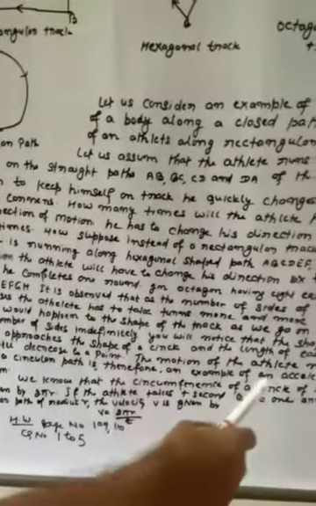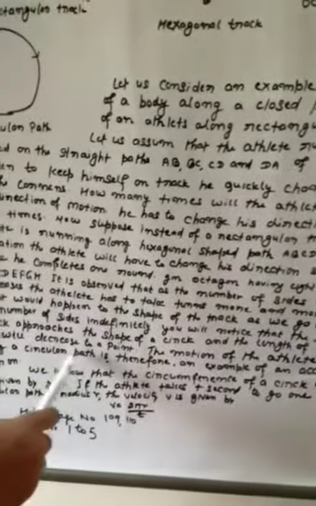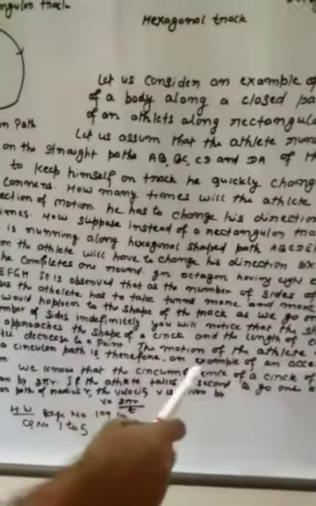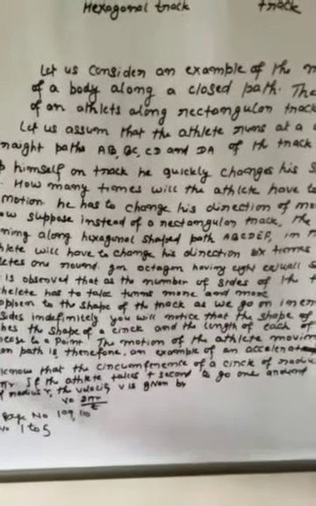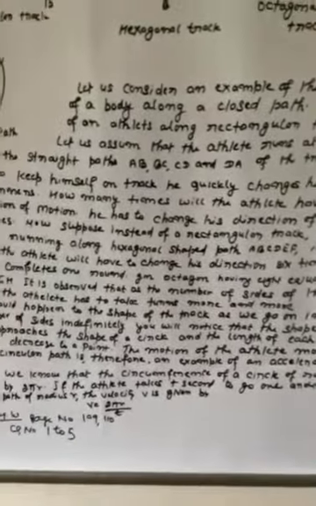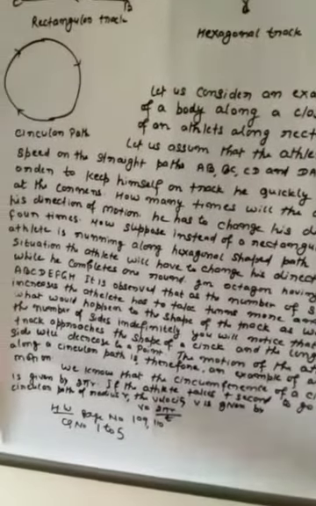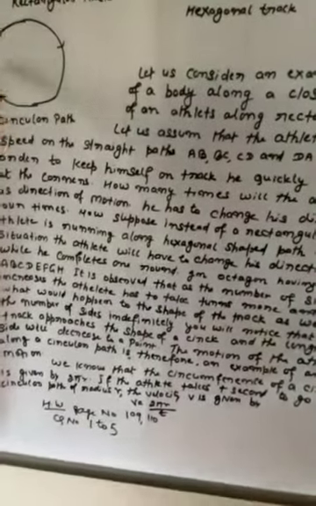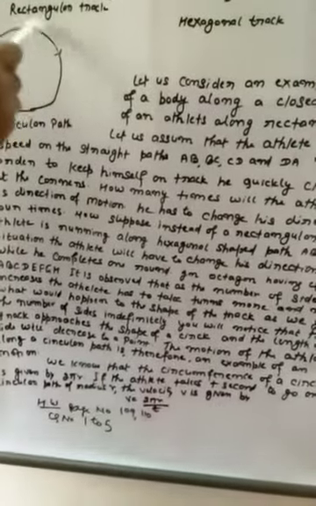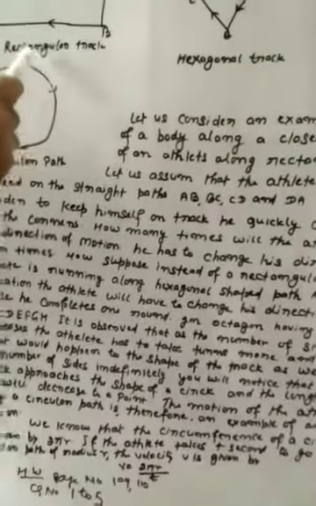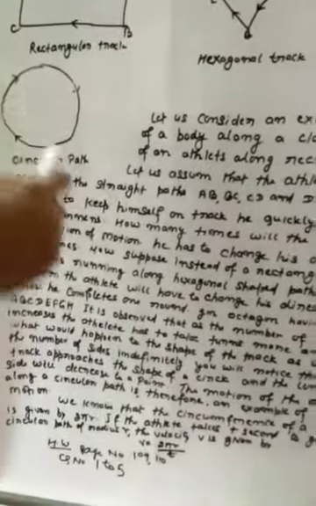The motion of the athlete moving along a circular path is therefore an example of accelerating motion. This is the example. In the circle, the direction of the athlete running is changing at every turning point.